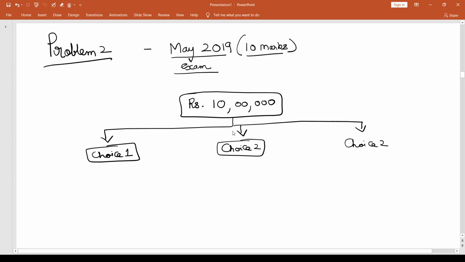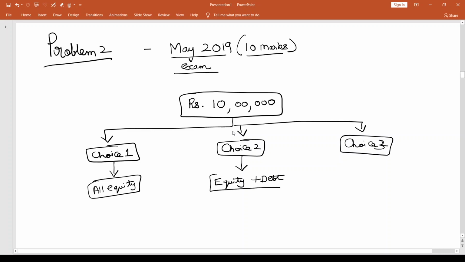Let's take a quick look into what these three choices are first of all. Choice 1 is an all equity choice. So it says 100,000 or 1 lakh ordinary shares of rupees 10 per share. So it is all equity. And if you look at choice 2, it is a mix of equity and debt. So they say 50,000 ordinary shares of rupees 10 per share and 5,000 debentures of rupees 100 denominations. So equity plus debt, 50% equity and 50% debt. So this is choice 2. This is yet another way of financing.